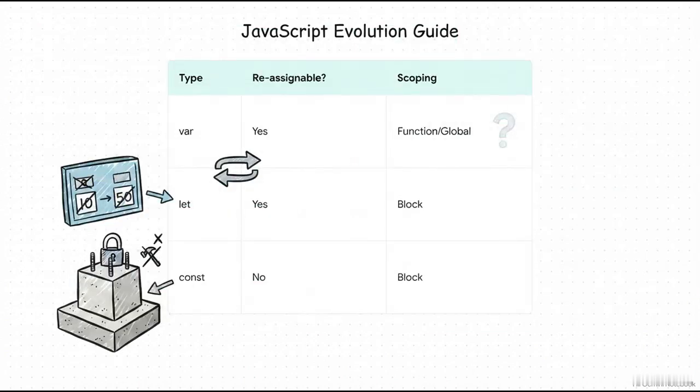So the crucial point here is just knowing when to use let versus const. They are both block-scoped, right? But while let is reassignable, which makes it perfect for something like a player's score that changes from 0 to 10 to 50, const is strictly locked down. Think of const like a concrete foundation. Once you pour it, you can't just casually swap it out. You want to keep your foundation intact by defaulting to const for everything, and only reach for let when you know for a fact that the value absolutely has to change.